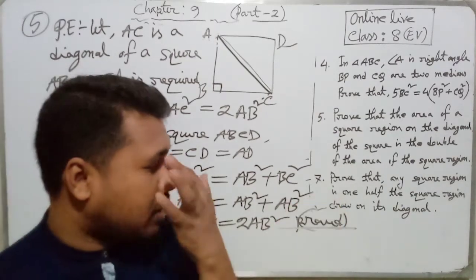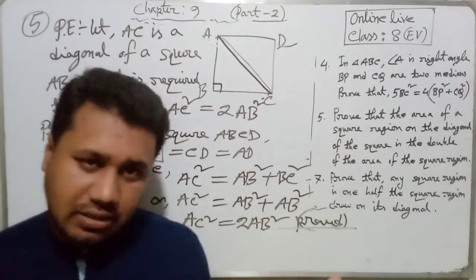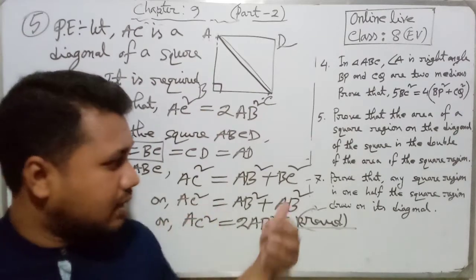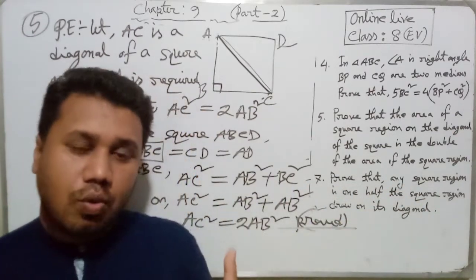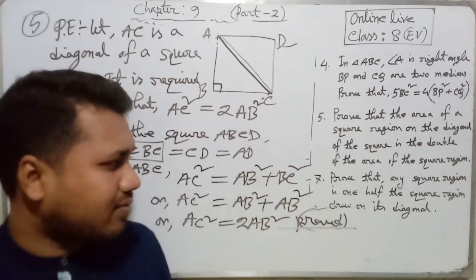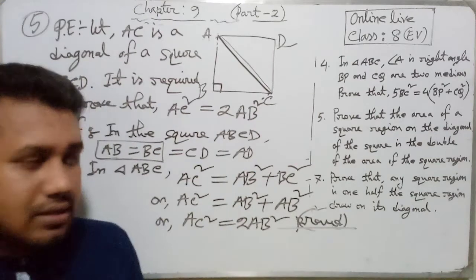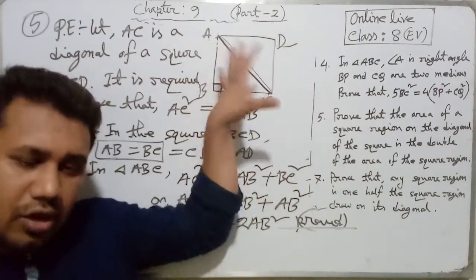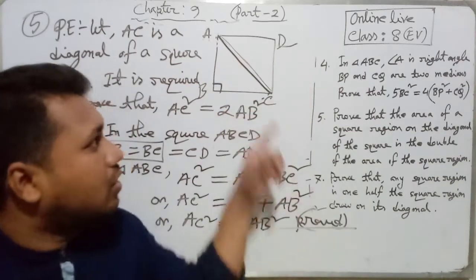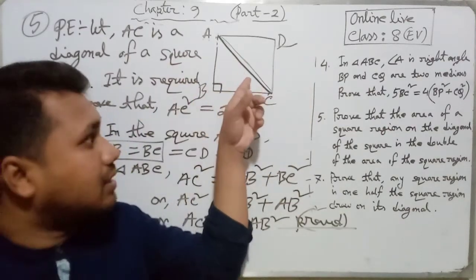Now dear students, problem number 7, converse theorem. This is the converse theorem of problem number 5. Problem 7 says prove that any square region is half, that means half the square region drawn on its diagonal. That means the area of the square will be half of the square drawn on the diagonal.